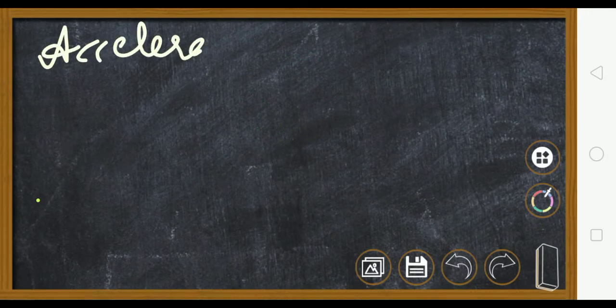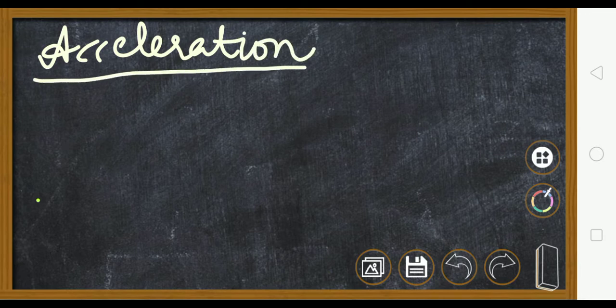Now today we will learn a new term, that is acceleration. We will see what we mean by acceleration. You must have heard the word accelerator in vehicles, okay. कार में accelerator होता है, bike में accelerator होता है.